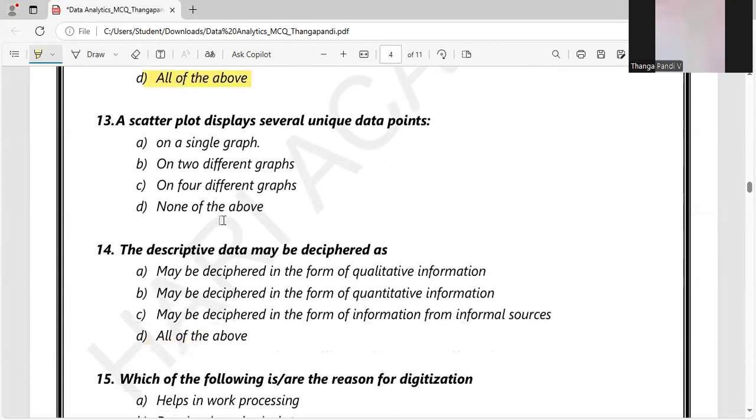A scatter plot displays several unique data points on a single graph, or on two graphs, or on four different graphs. So we can visualize the scatter plot. It is a single graph. It has some x and y axis. So option A is the right answer.